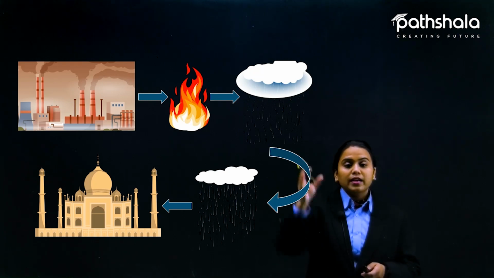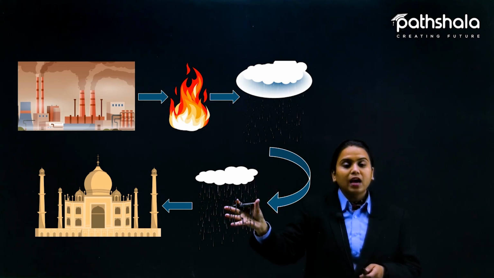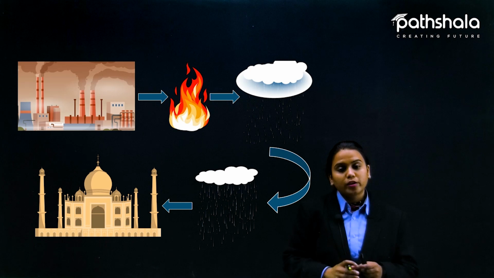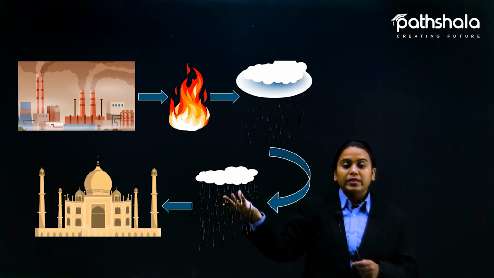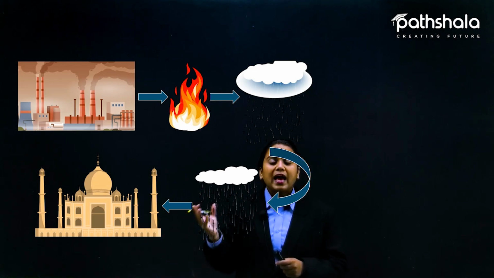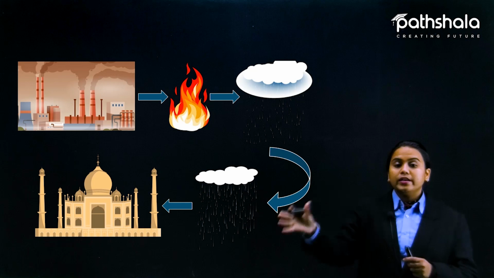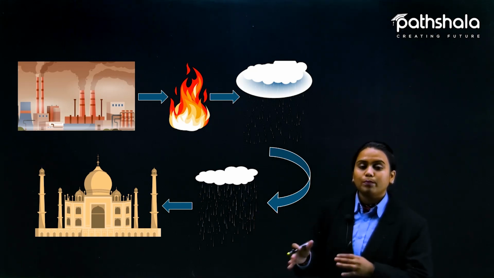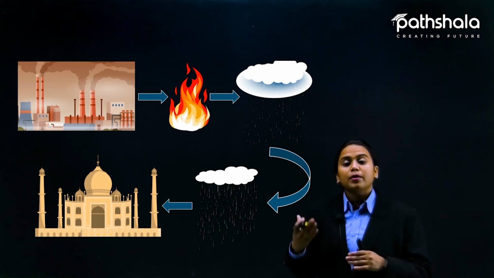So that automatically will become an acid rain cloud, because now these gases get clumped with the water molecules that are present inside the atmosphere, and now these clouds will rain, and that rain would be known as acid rain. So here is the diagram, a flow chart for the acid rain that could help you understand how acid rain is produced.